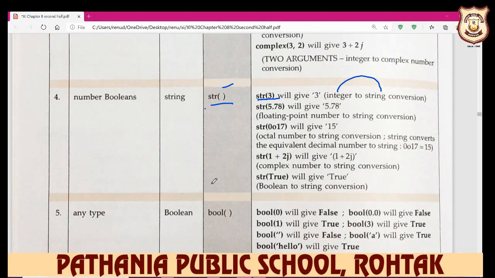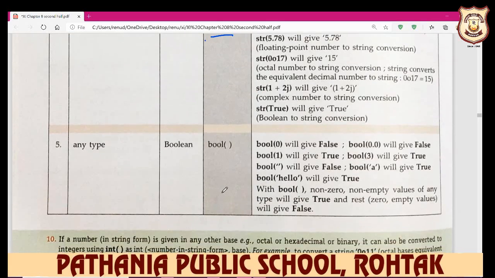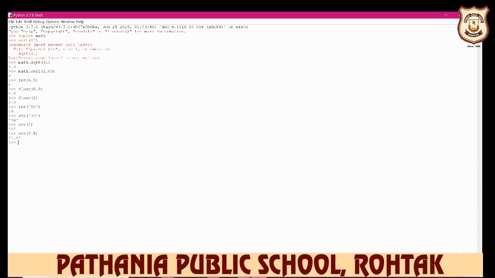Next conversion is your bool type, the Boolean data type. So again come on your screen, your Python. For example, you write down bool and 5. Its answer is true. And again we write down bool and 5.6.